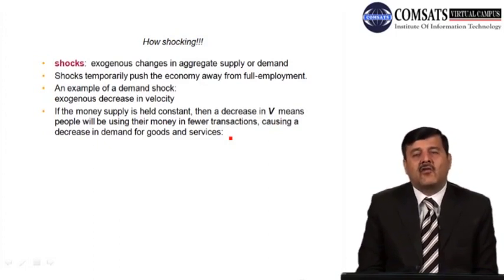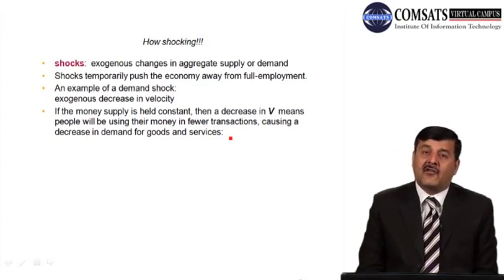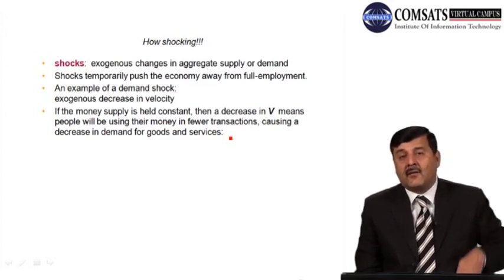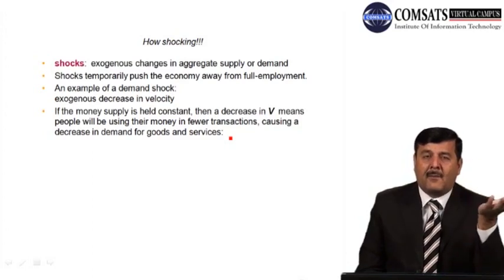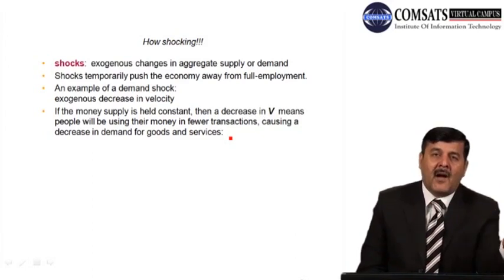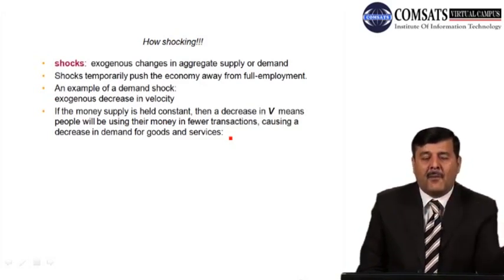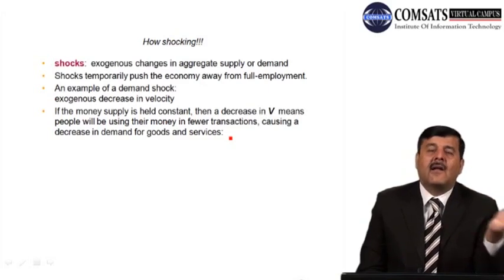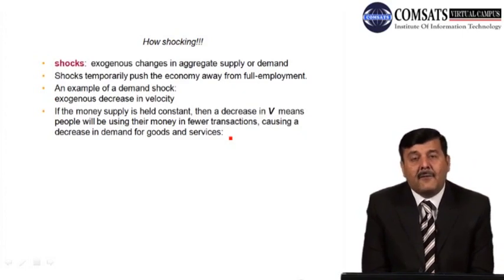Whenever there is a change in aggregate demand or aggregate supply, that is basically known as a shock, and it is due to a change in some economic parameter, whether it is fiscal policy, monetary policy, or some other parameter. Shocks temporarily push the economy away from its full employment level, and then in the long run it will come back to its natural rate of unemployment and full employment.